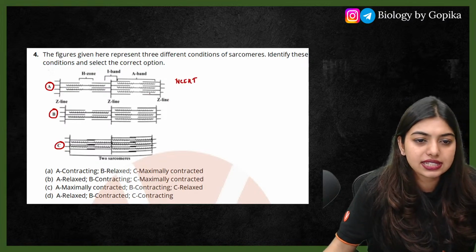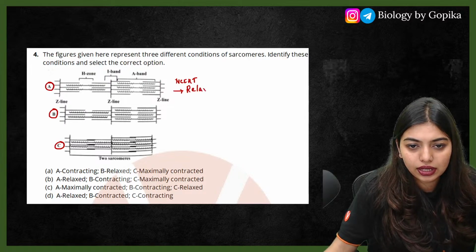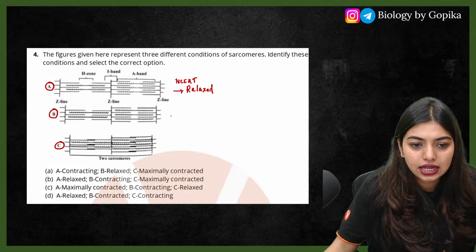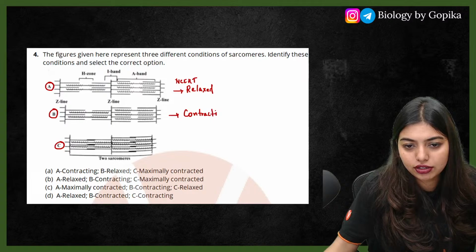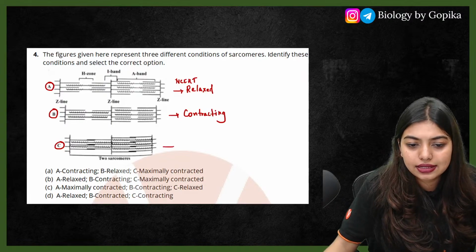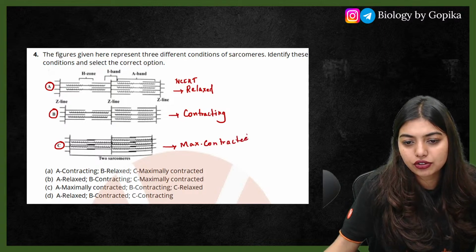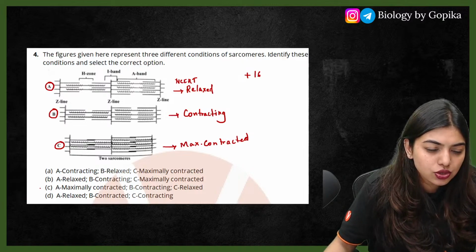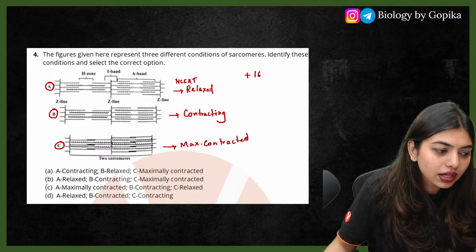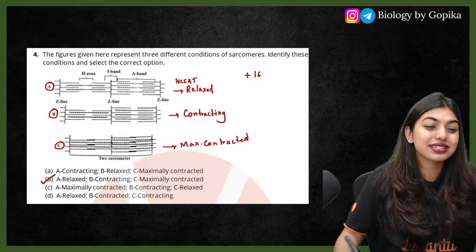Perfect, I can see the answer. So students, this is going to be relaxed. This is going to be contracting. It is still contracted, not fully contracted. And this is going to be maximally contracted. So 16 marks by now. The option is going to be option number B, that is relaxed, contracting, maximally contracted.